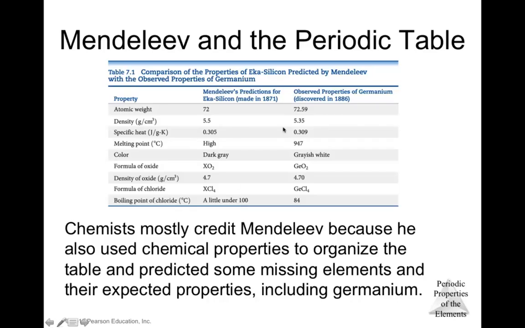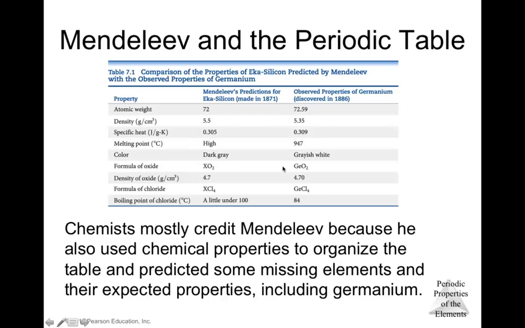This prediction was made in 1871, and when they discovered an element called germanium in 1886, they found that the atomic weight was 72.59, while he predicted 72, the density 5.35, the specific heat 0.309, the melting point 947 degrees, pretty high. The color was grayish white. The oxide formula for germanium is GeO2, so he expected XO2.